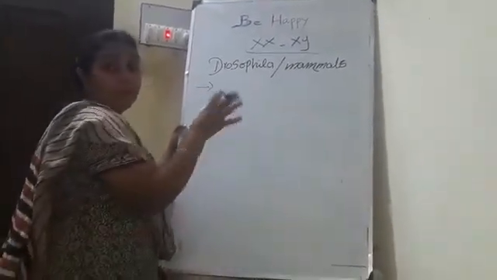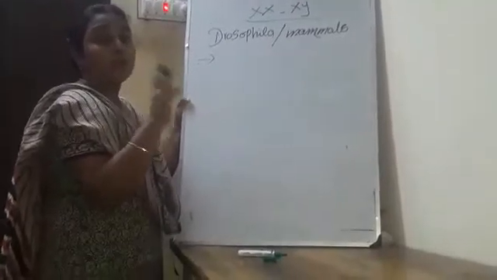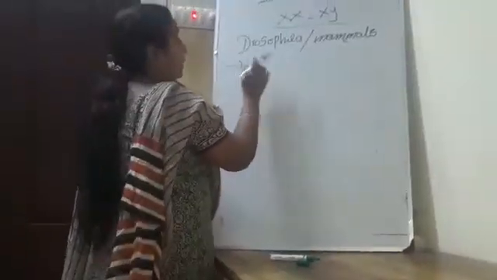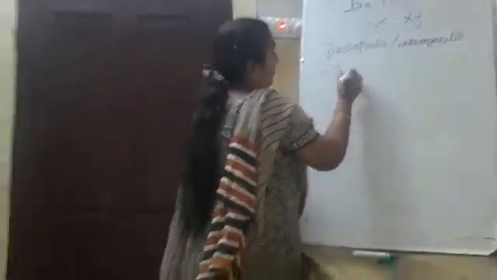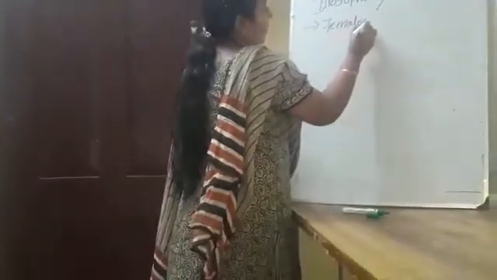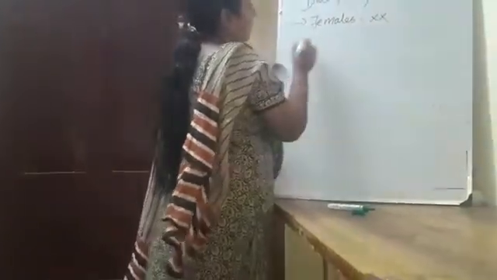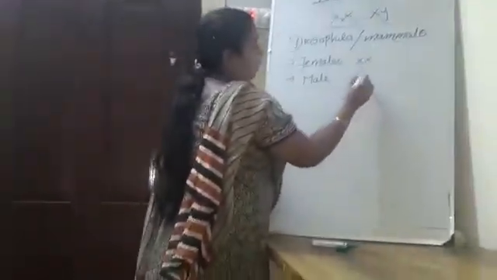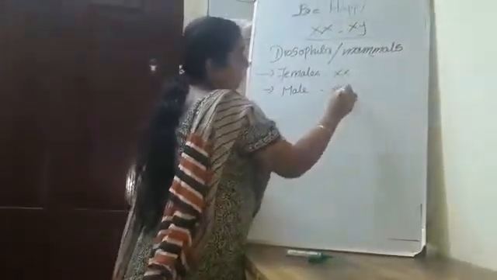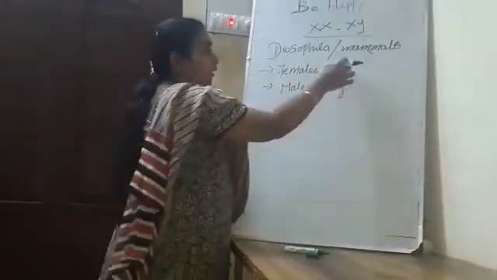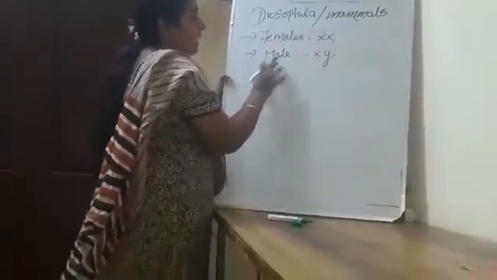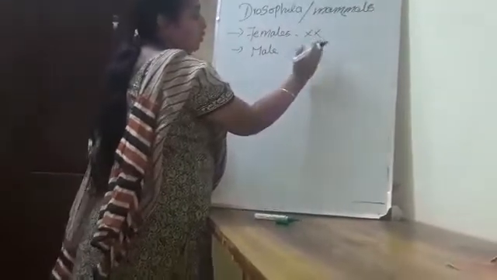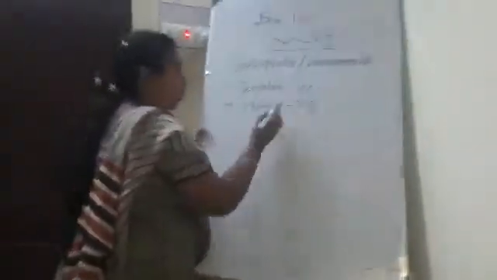Both male and females have the same number of chromosomes. The females carry two X chromosomes and the males carry one X chromosome and one Y chromosome.